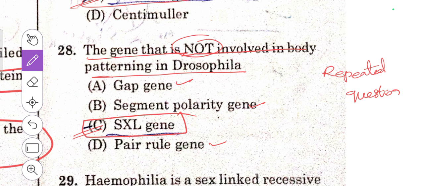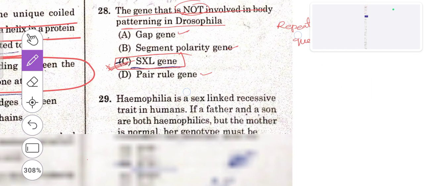These will be responsible for the formation of the head, that is the anterior part, or posterior parts in Drosophila. So this SXL gene is not involved. So C is the right answer.